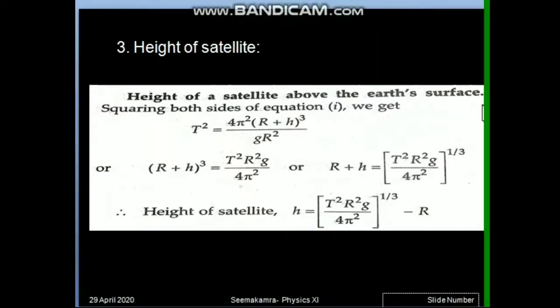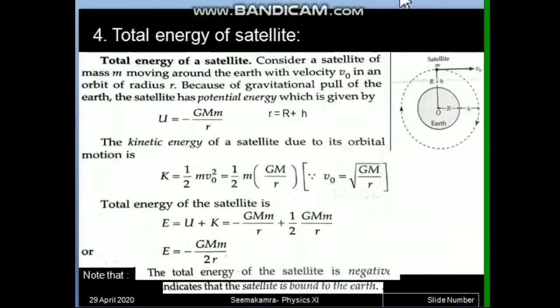Now let us proceed to the energy calculation. So the fourth heading is total energy of the orbiting satellite. Because the satellite is maintaining a height with respect to the earth's surface, it is said to have a configuration. Whenever any object is maintaining a distance or height with respect to another object, it is said to have a configurational energy that is called potential energy. So what is the potential energy of the satellite? That is given by minus GMm upon small r.